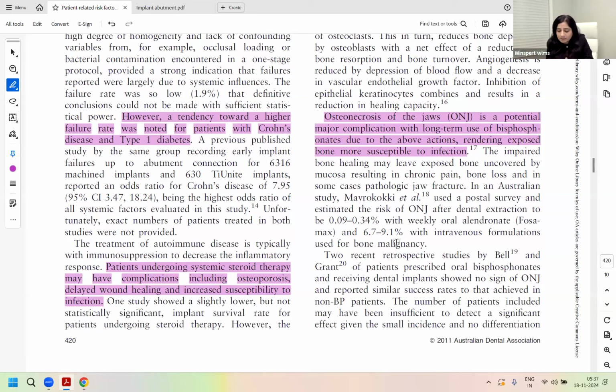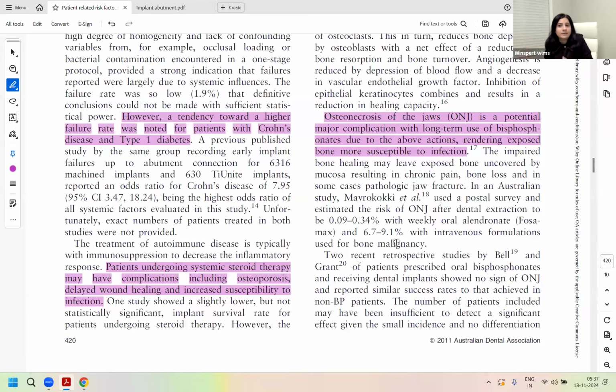We have seen questions like that. Patient is osteoporotic, taking IV bisphosphonates. Question asking, what is the challenge? Diabetes, osteoporosis, or IV bisphosphonates? What would be the answer? IV bisphosphonates. What is the complication? Is it the failure or is it the MRONJ? Answer is, it won't lead to implant failure, but it can develop into MRONJ.